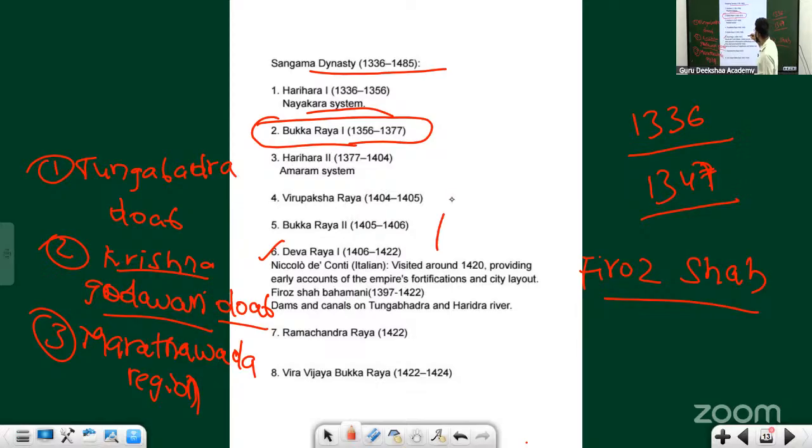Here what happened was, Devaraya I got captured by Firoj Shah or Firoj Adil Shah. Once he got captured, he had to give away a lot of wealth to free himself. Not just wealth, Devaraya I promised that he will give his daughter to Firoj Shah. After that he got released, and the marriage ceremony did happen.